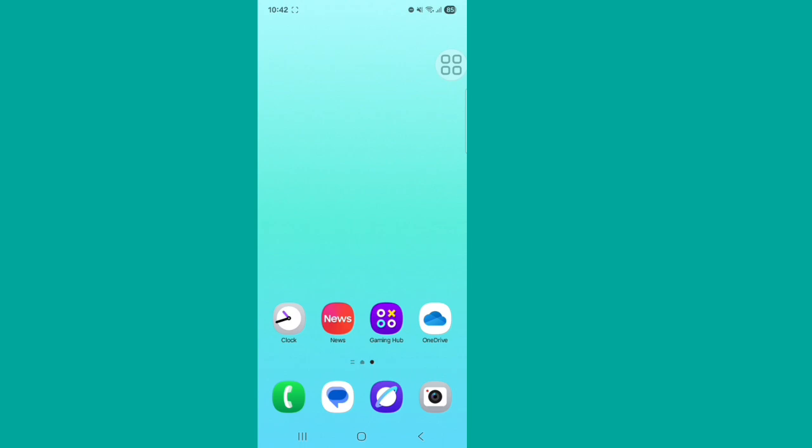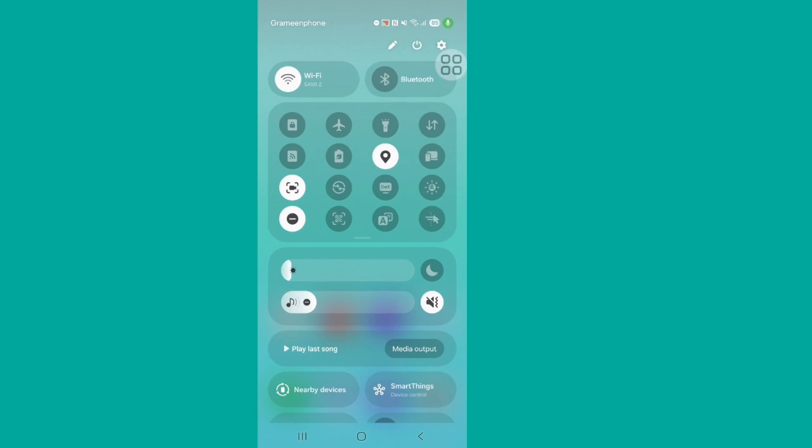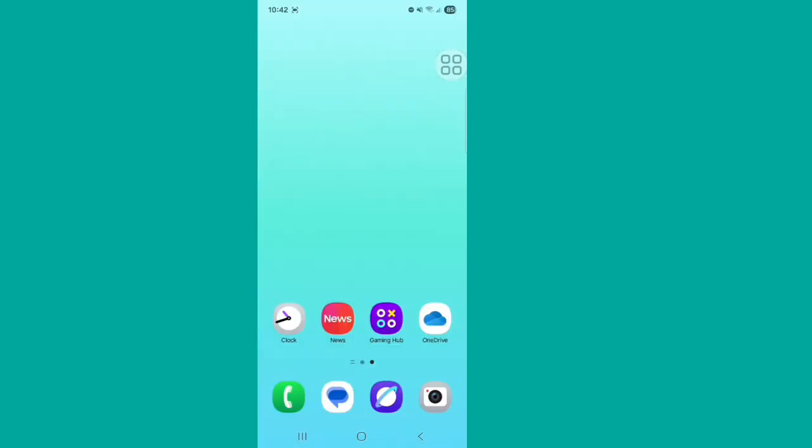First method: turn off and on airplane mode and check your internet connection. Now go to your second method.